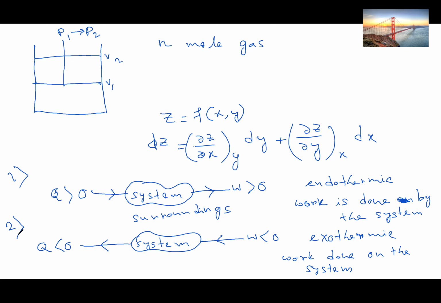Obviously, work done by the system or on a system does not only depend on the initial and final state, but also on the process and the path. I have already discussed path and process in my previous video. Let me discuss a few more mathematical points which we use in thermodynamic derivations. I will discuss what a perfectly differential quantity is.